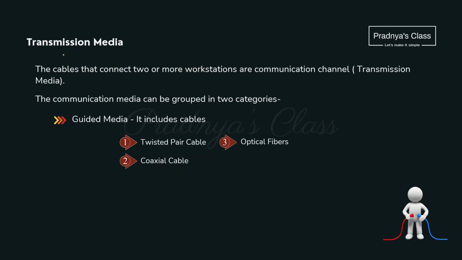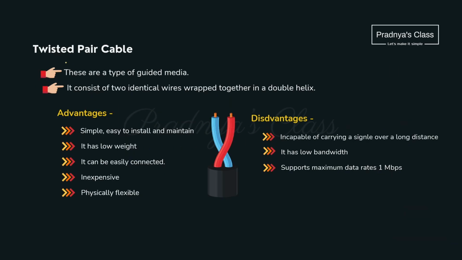Alright, moving ahead to the third important topic, that is transmission media. This is used to connect 2 or more devices. We can connect the devices in 2 different ways. The first one is guided media, where we have a direct physical connection, and the second one is unguided media. First of all, let's go through the guided media. There are 3 different guided media. The first one is twisted pair cable, second is coaxial cable, and third one is optical fibers. Let's go through it. First one is twisted pair cable.